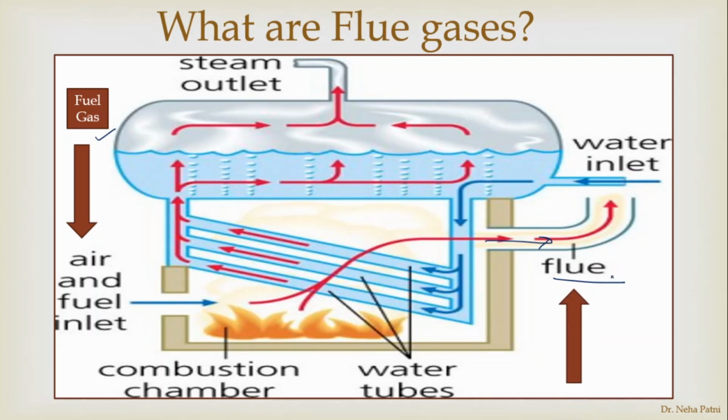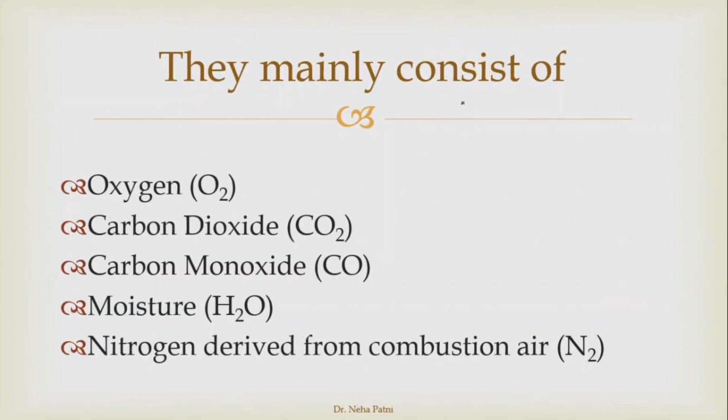They are basically waste gases. There are many gases, but what we mainly consider are these five: oxygen, CO2, carbon monoxide, moisture and nitrogen.